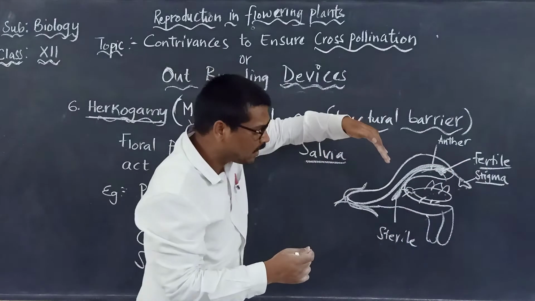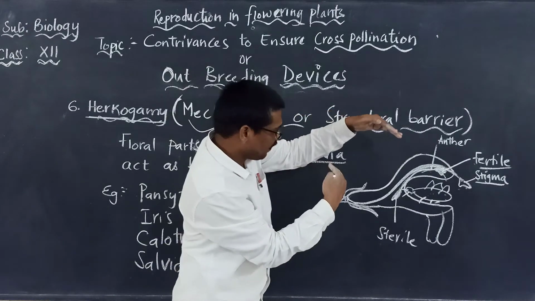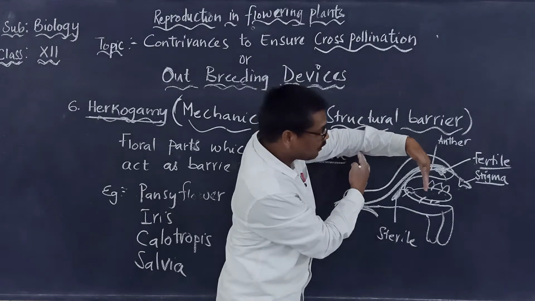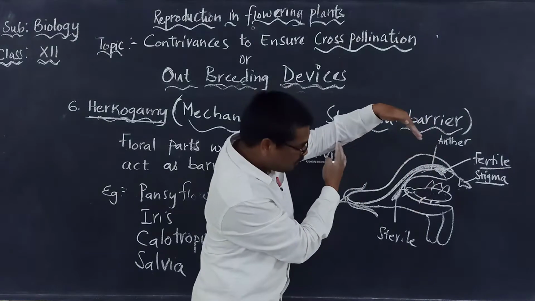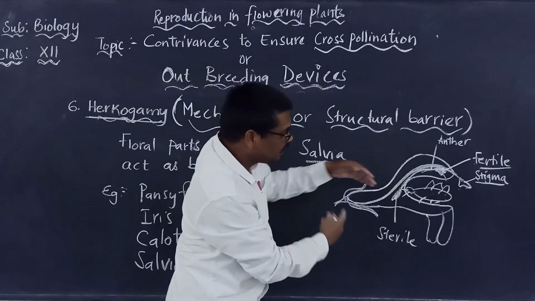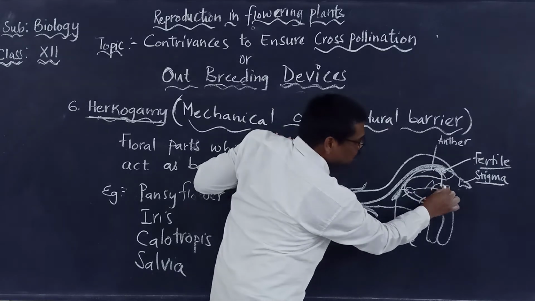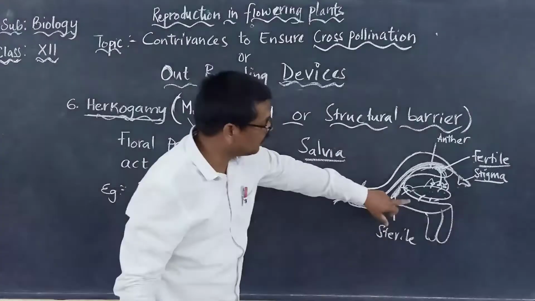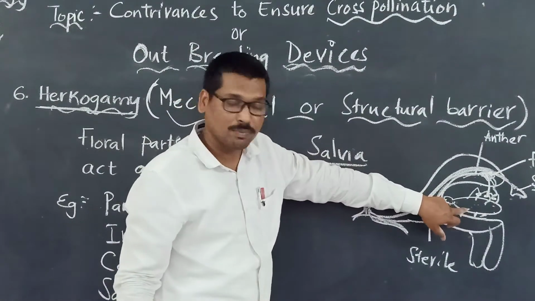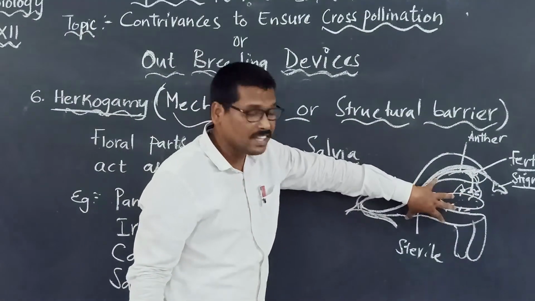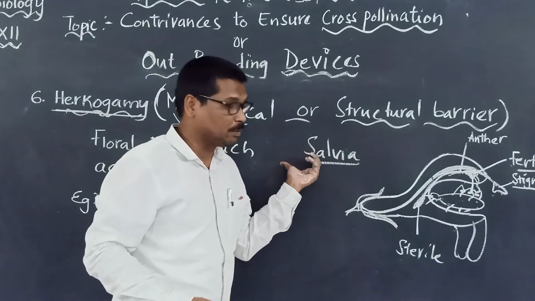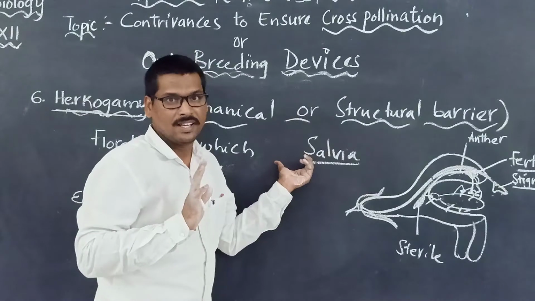It's just like a lever which will be working. When the insect comes and touches here, the fertile part of the anther will be bending, and when the fertile part of the anther is bending, this part will come and touch its body, where the pollen grains will be coated on the body of that insect. In this way, it will be promoting what? Cross-pollination in the salvia.